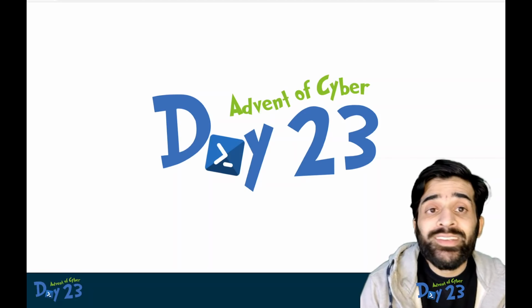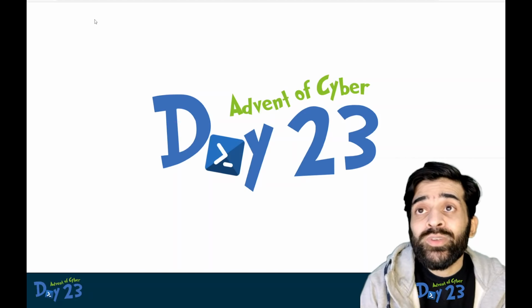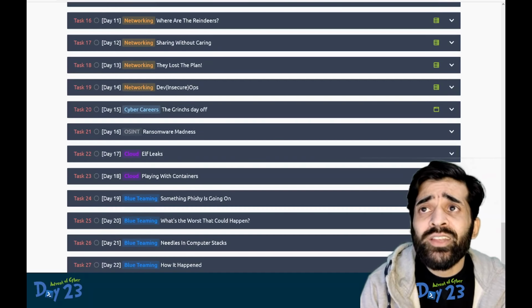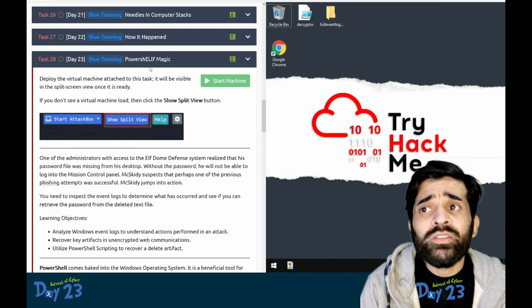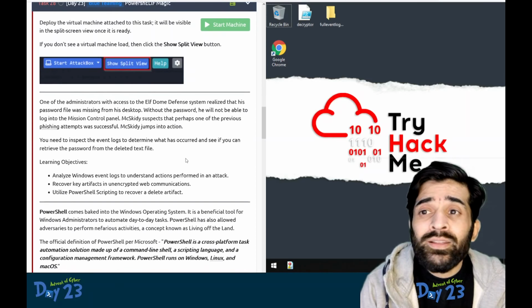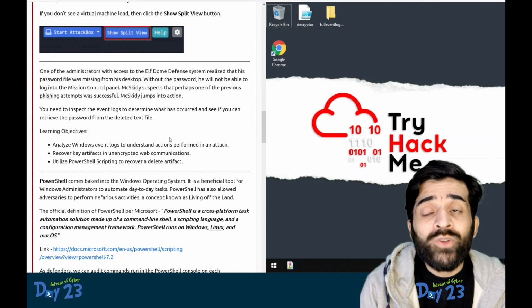Cyber. This is an interesting task and today's task is all about PowerShell, event logging and investigation. So again, Advent of Cyber, we have so far covered a lot of interesting exercises and today we are going to look at something related to PowerShell. Before starting, let's spin up the machine and let's read out what the scenario is all about.